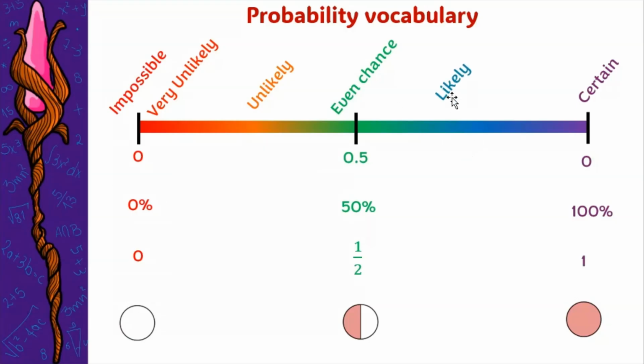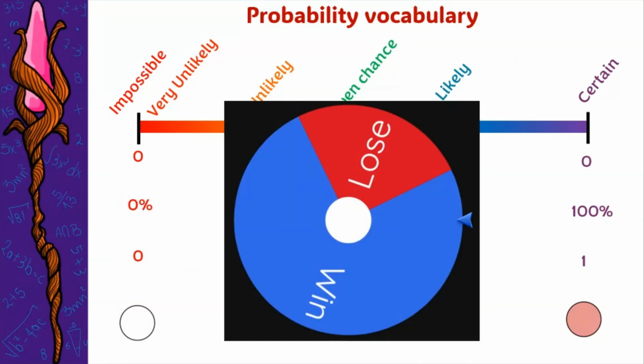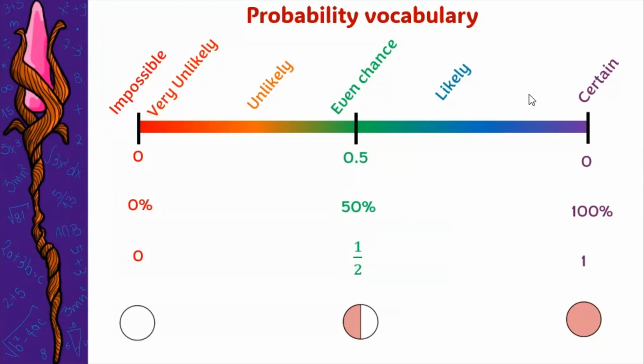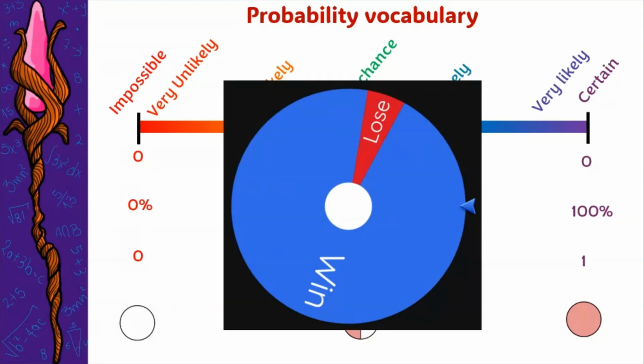On the other side, if there is an event that has more chances to happen than not happening, then it's called likely. Let's see some examples. If I play in this wheel, notice that I have more chances to win, so winning is likely. Again, if we get closer to certain because my chances to win increased, we can call it very likely, like playing in this wheel. Notice that I have even more chances to win this time. So it's very likely that I'm going to win. I could still lose, but it's more probable that I'm going to win. I have very good chances to win. So the event is very likely.